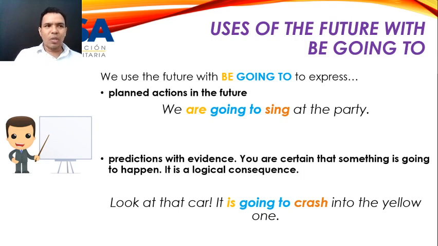Okay? Or this dog is going to bite me. Este perro me va a morder. Why? Because it is looking at me, and maybe he looks a little bit angry. He's barking. Wow, wow. He's barking. It's probable.